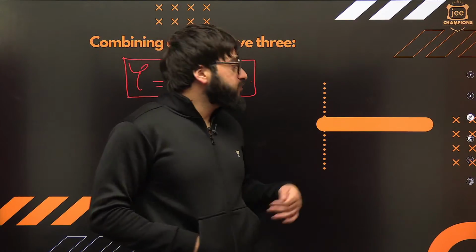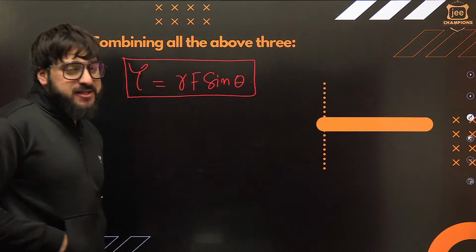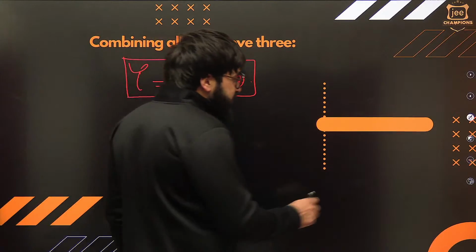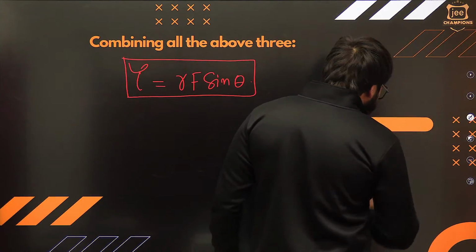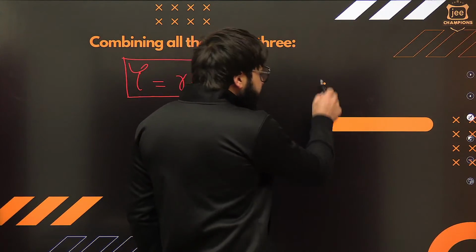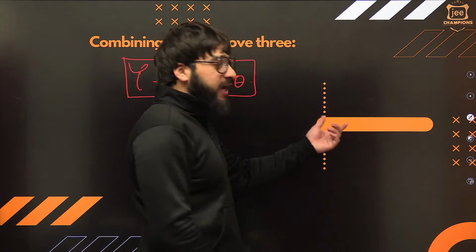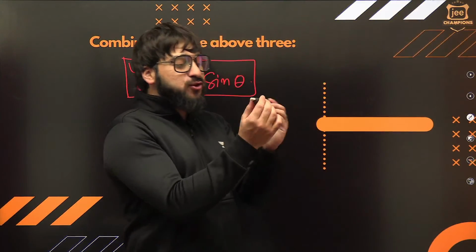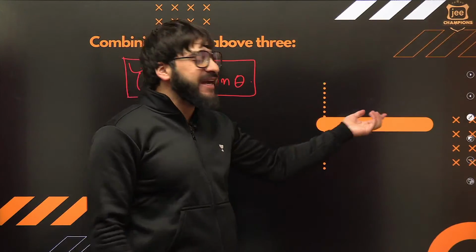Okay. So this is the formula for torque. Let me make you understand why I am writing this sine theta over here. Say this is an axis, and this is a rod rotating about this axis. I want to create the torque. You apply some force, and a rotating effect will be produced. That is what we call the torque.